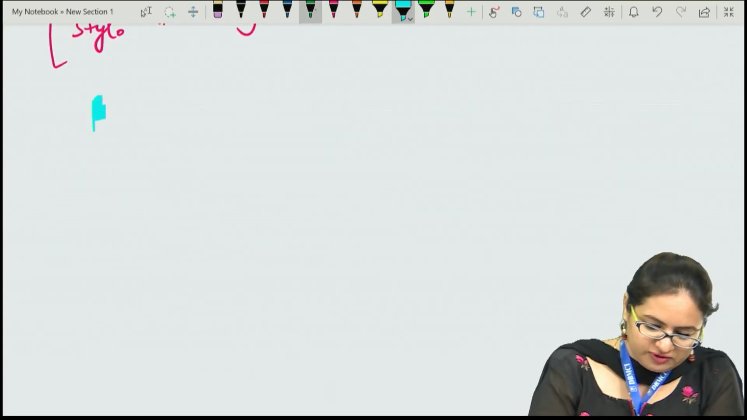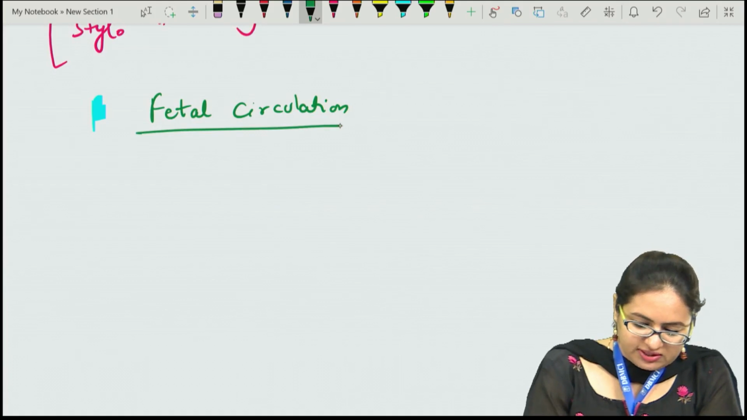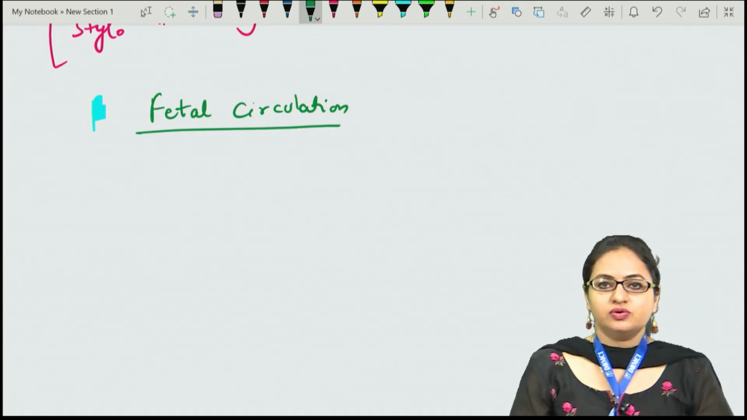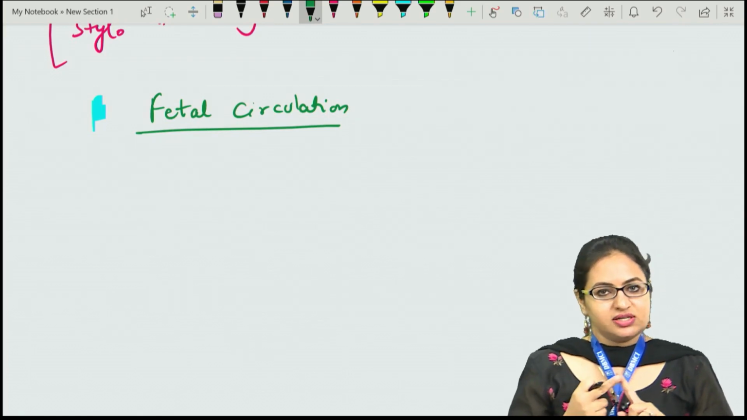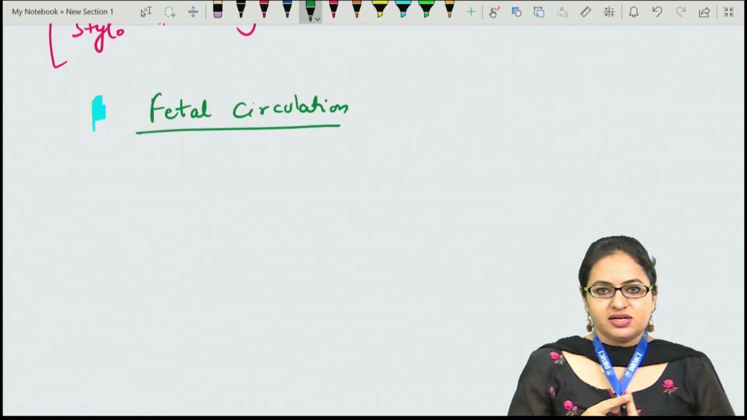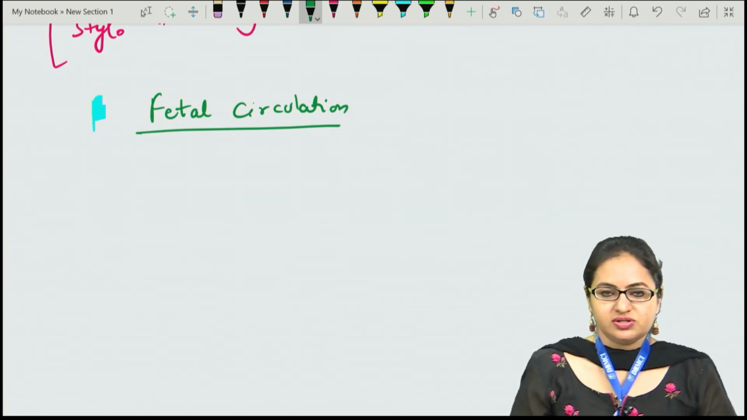When we talk about the fetal circulation, the fetal circulation is different from the adult circulation because it has the presence of umbilical arteries, umbilical veins, the ductus venosus and the ductus arteriosus. These are the structures which are not present in the adults, or only the remnants are present in the adults.